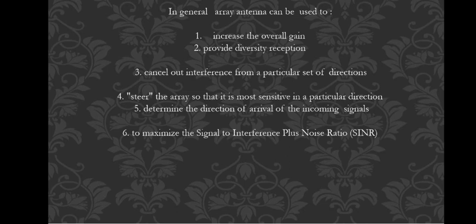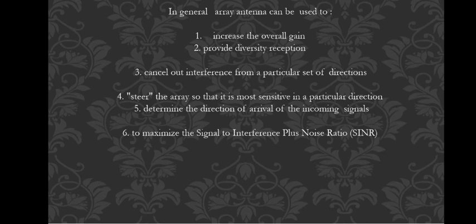Then you come to the phased array radars. In the phased array, you take the steerable arrays. The steerable arrays are of two types: one is mechanical steering, and the other is electronic beam steering. So it is most sensitive in a particular direction. This should be oscillating also sometimes. It should also determine the direction of arrival of the incoming signal.